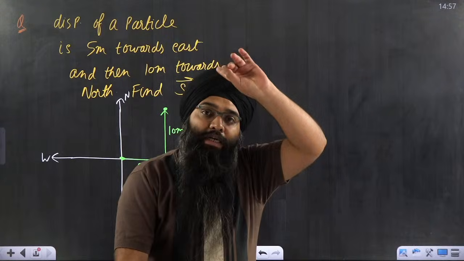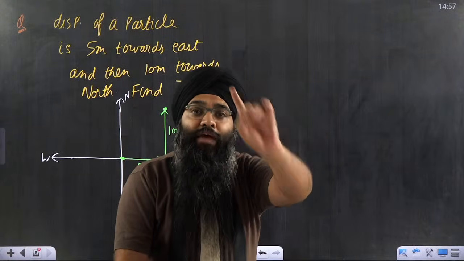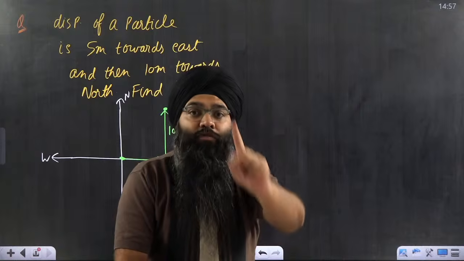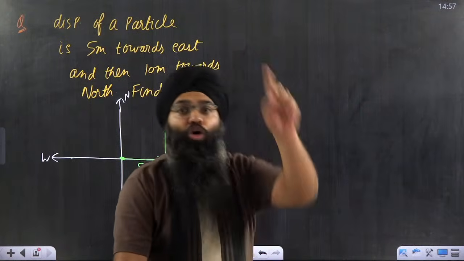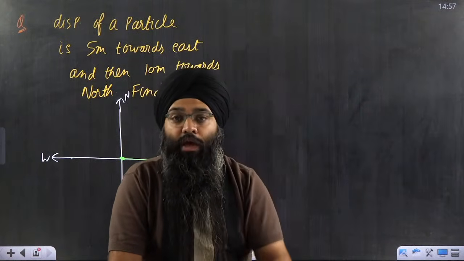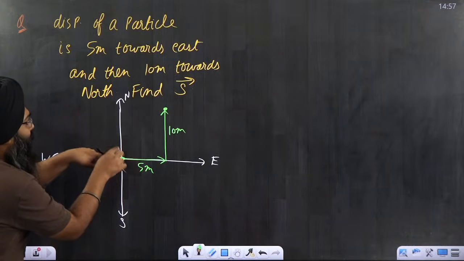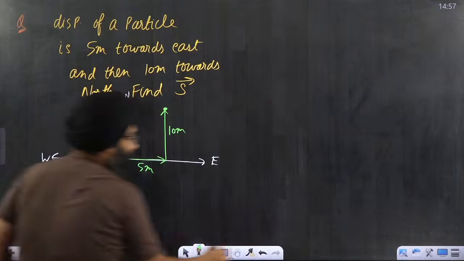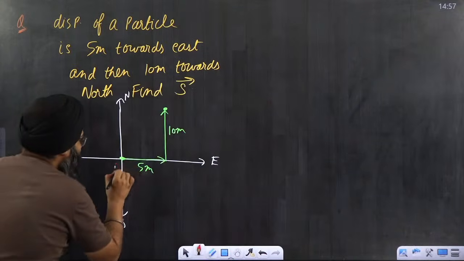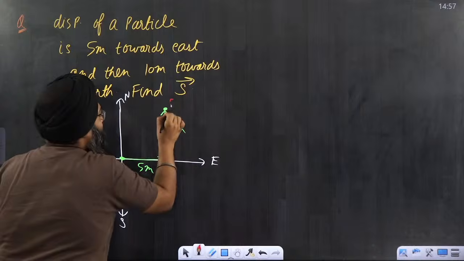So in the starting part of the class, I told you that whenever you want to write a vector, it always has an initial point and it always has a final point. What is the initial point of that? Initial point is this. It started from here. Final point is where? Final point is this. So I will say that this is my initial point, denoted by I, and this is my final point.